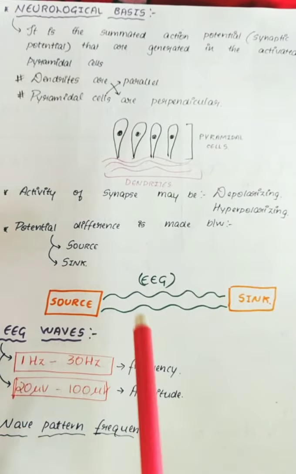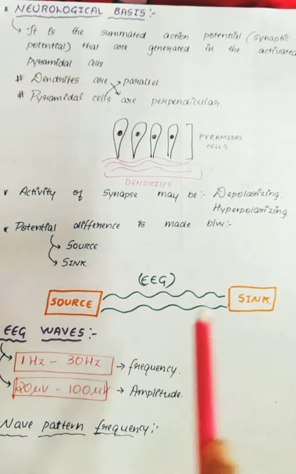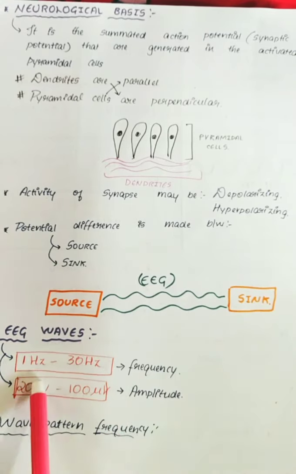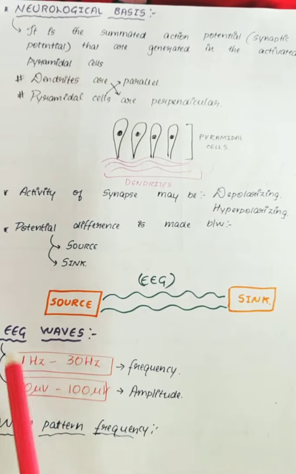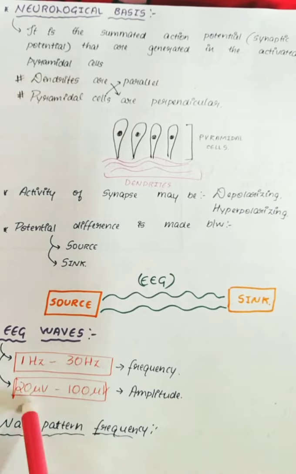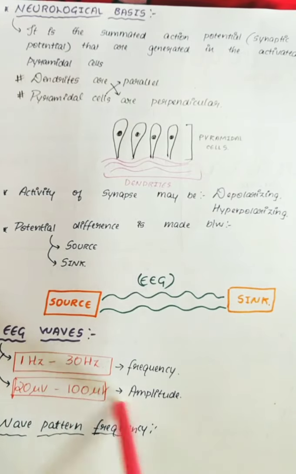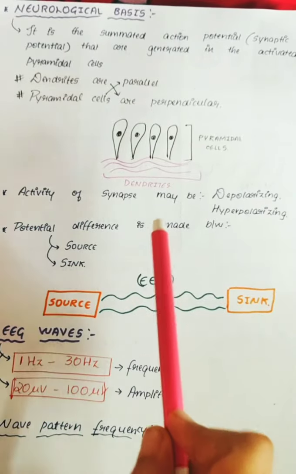You have to know the frequency and amplitude of the EEG waves. You have to remember this. The normal range of frequency is between 1 to 30 hertz, and the amplitude is 20 to 100 microvolts. So this is the normal frequency and amplitude which you have to remember.